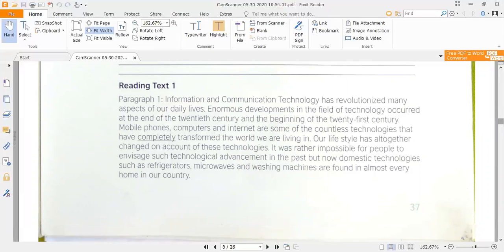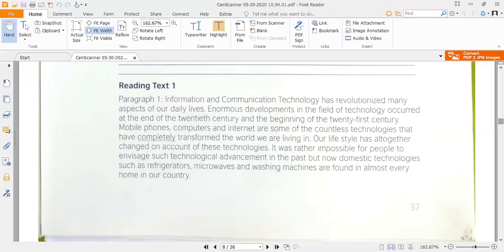Once you end your reading, then you have to give a title to each of the paragraphs, according to the nature of the information that is discussed in that paragraph.